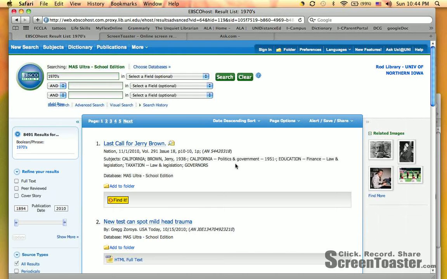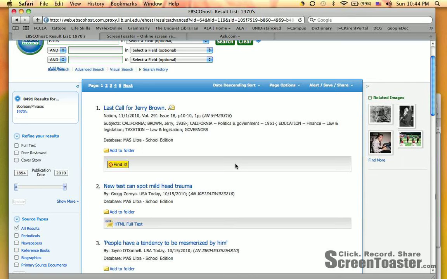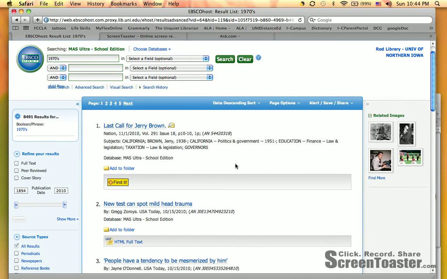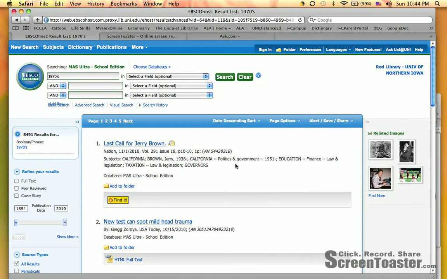Last call for Jerry Brown, politics and government. Not really what we want our focus to be. New tests can spot mild head trauma. That's wonderful, but that has really very little to do with fashion. So we need to probably look a little bit more precisely, hence the precision search, and add another word here from our descriptors that we came up with. So since we're looking at costuming here, we need to narrow it down, so let's type in fashion.